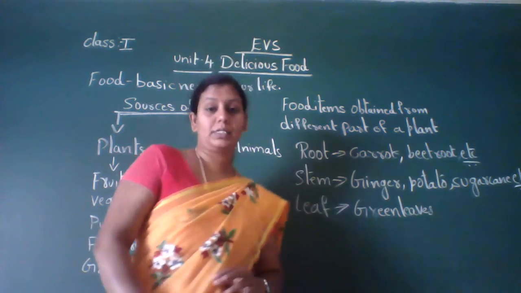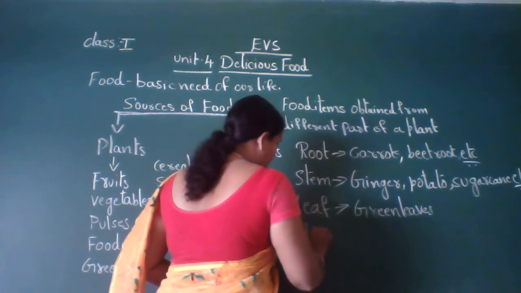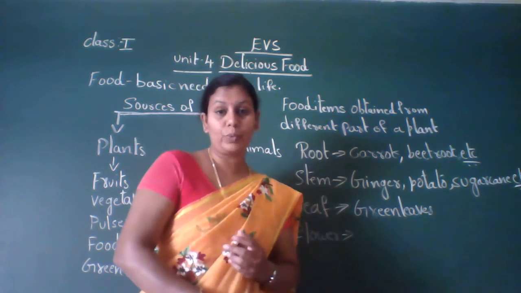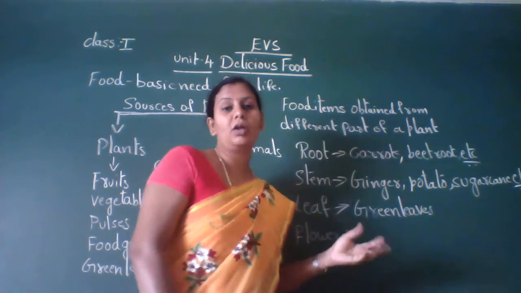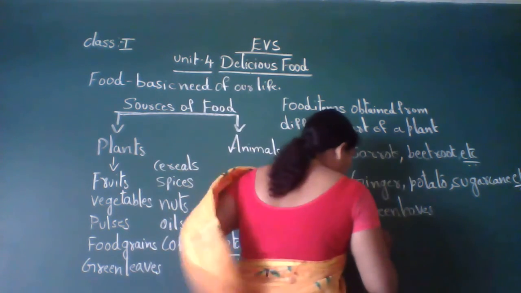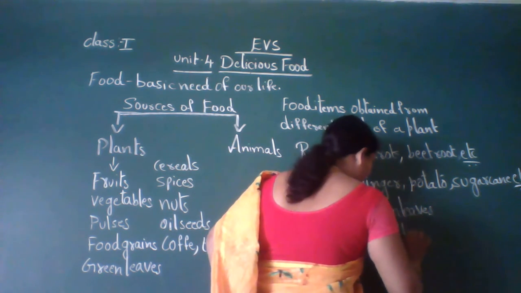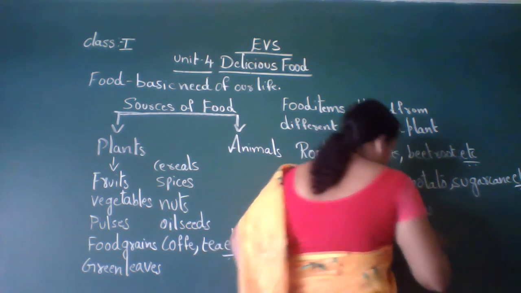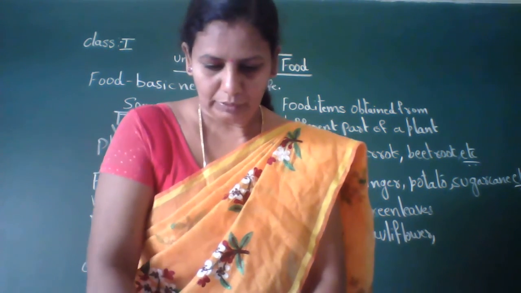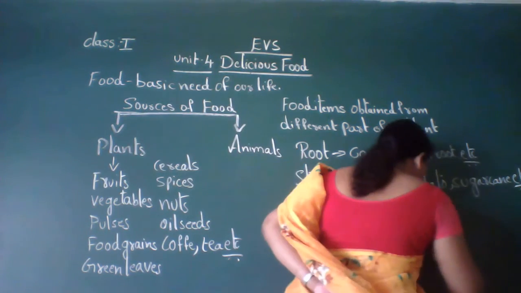Then the flower part. So root, stem, leaf, flower. So from the flower part of a plant we get cauliflower. That cauliflower vegetable we get from the flower part of a plant. Cauliflower and broccoli.